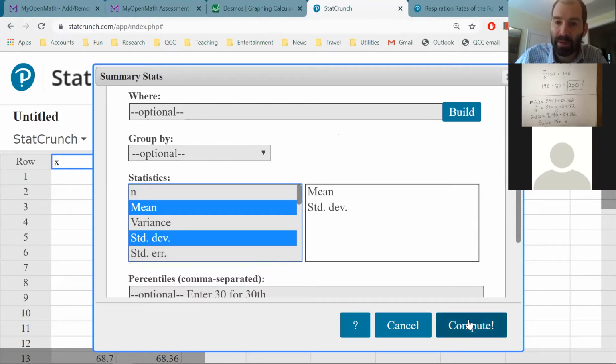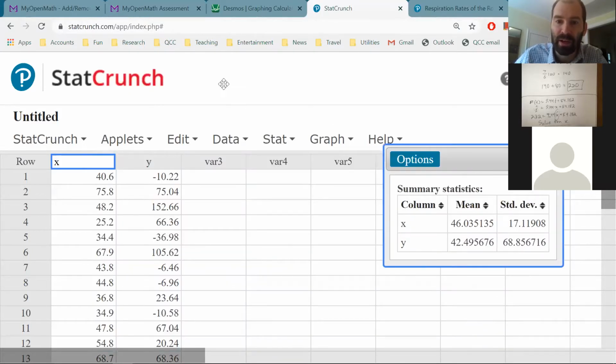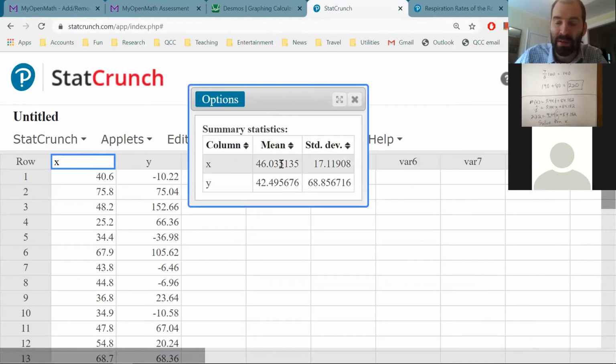I hit compute and look, it gives me those things: the mean and standard deviation of the X's, and the mean and standard deviation of the Y's. The only thing it doesn't give you is the R. If you wanted R, it'll be given to you in the problem. There is a way to get R from StatCrunch, but I'm not going to discuss it here.